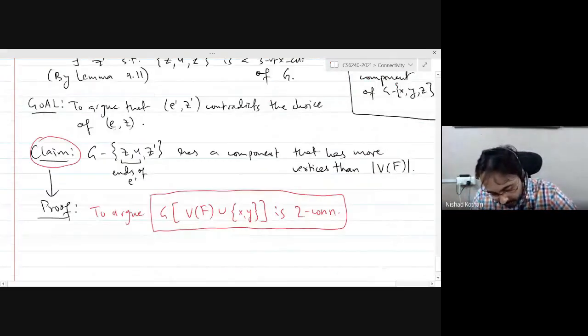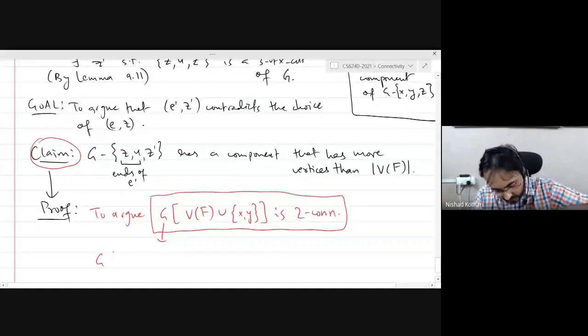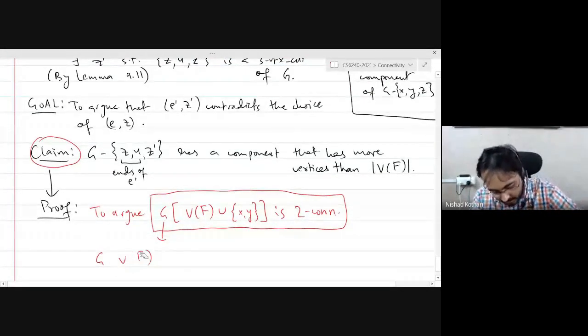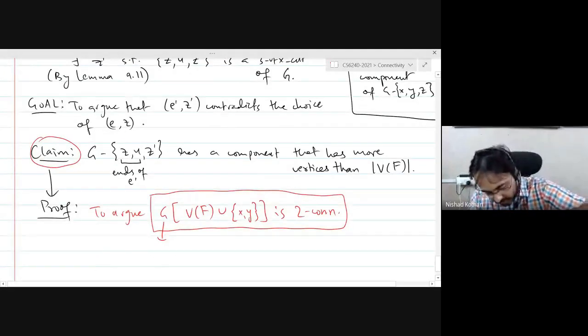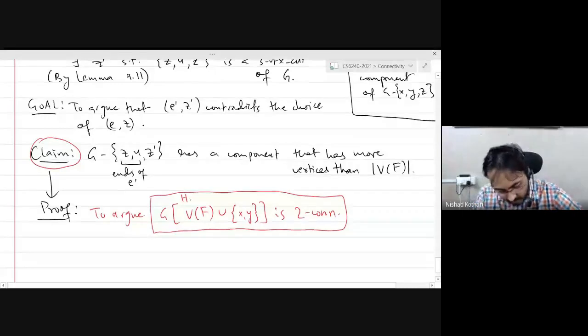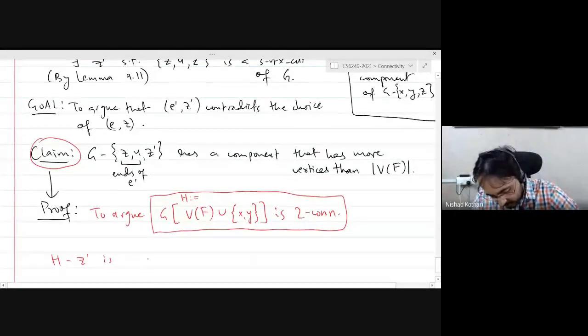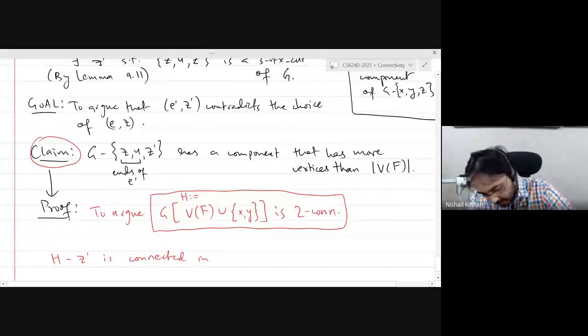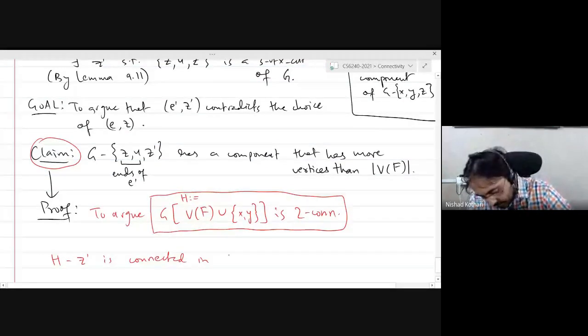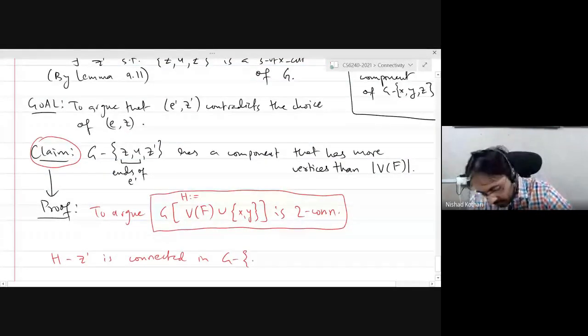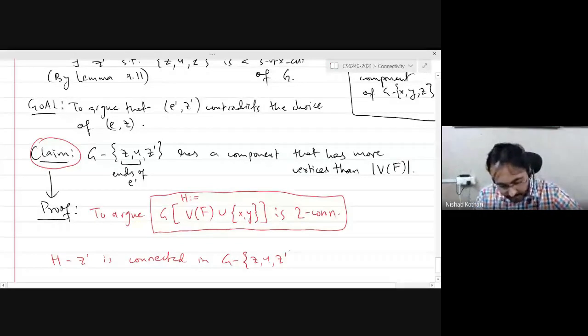Supposing I prove this, then notice that. So let's call this H. Let me give this a name. Let us call this H. Notice that H minus Z prime is connected in G minus Z U Z prime because I have proved that H is 2 connected.